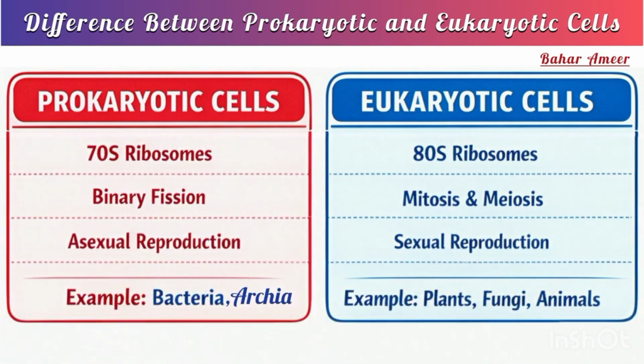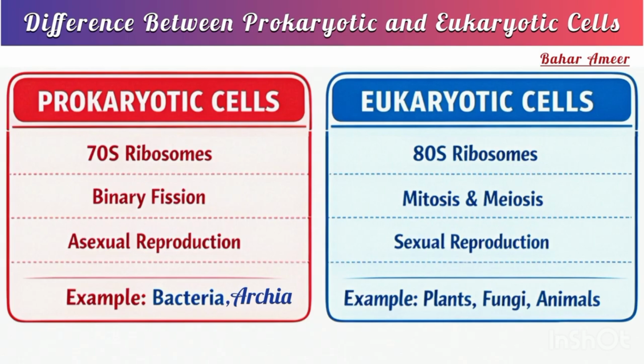Let's talk about ribosomes. Prokaryotic ribosomes are smaller, 70S, while eukaryotic ribosomes are larger, 80S. Both are found in organelles like mitochondria and chloroplast. Let's discuss cell division. Prokaryotic cell division occurs through binary fission, whereas eukaryotic cell division occurs through mitosis. Both are producing identical copies.